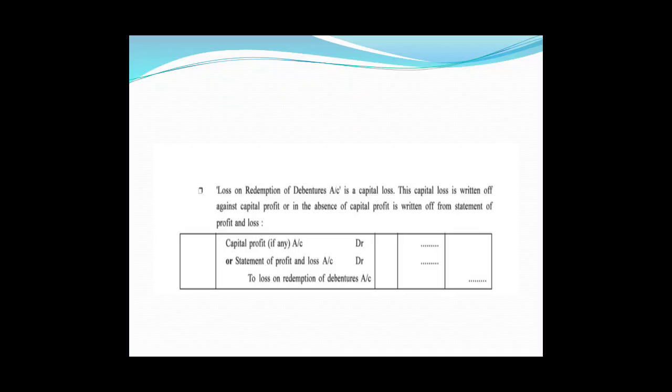So here the entry will be capital profit account debit, if there is any capital profit given to us, or statement of profit and loss account will be debited, to loss on redemption of debentures account. Okay friends, so this is all about when own debentures are purchased by the company in the open market and are cancelled immediately after buying them.